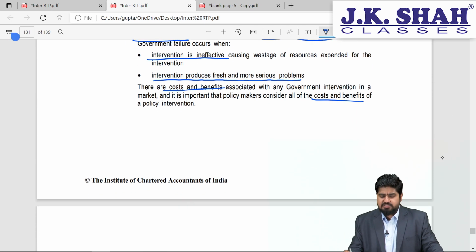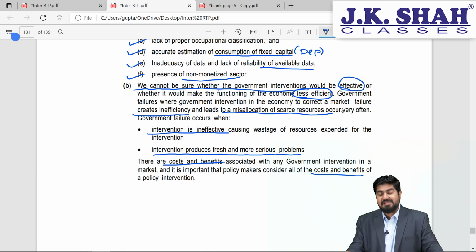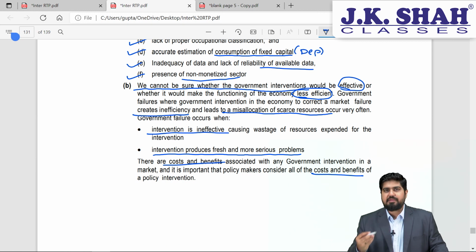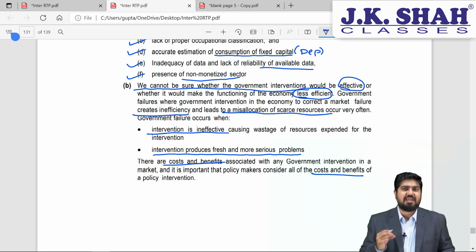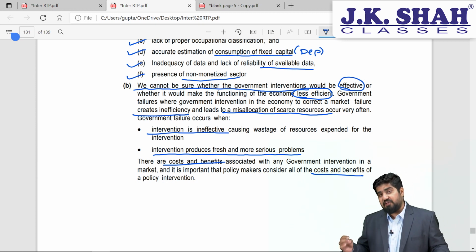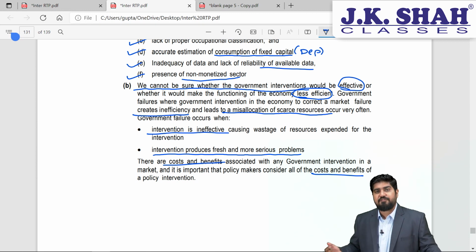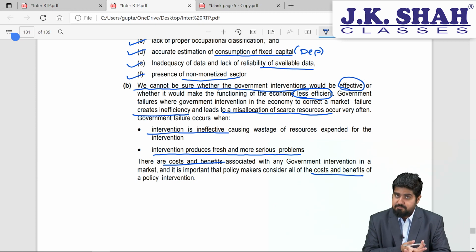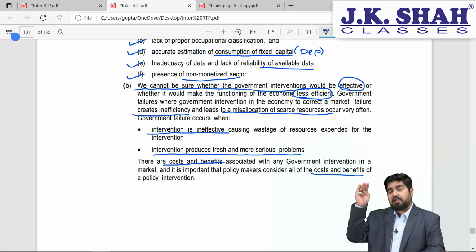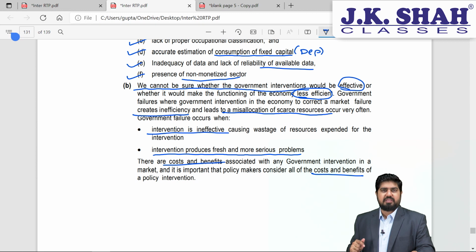A very small answer, question worth 3 marks. Of course, they have highlighted here how it will be less efficient, but I would recommend please write one more paragraph additionally, or here write 2 to 3 points extra on how government can be effective and achieve efficiency also. Now, how can government be efficient? Government can be efficient by intervening on market power. So, how will government do that? By reducing the market power, by liberalizing the market, by going for nationalization, by implementing new policies. Any one point you can write.